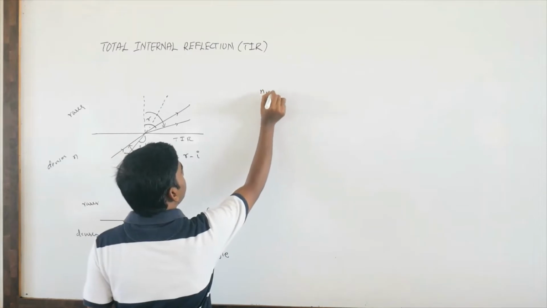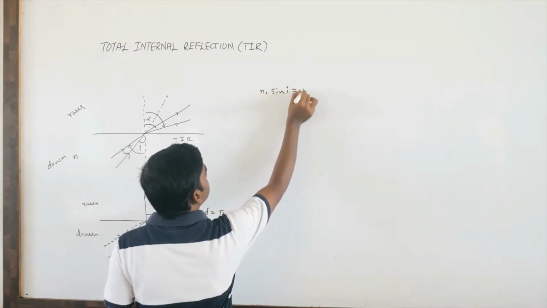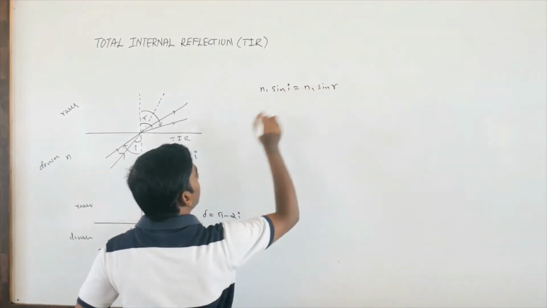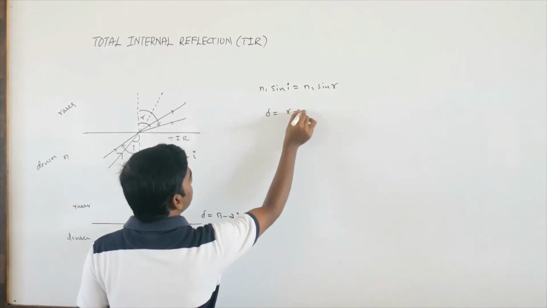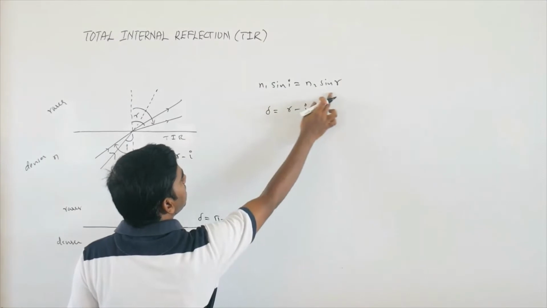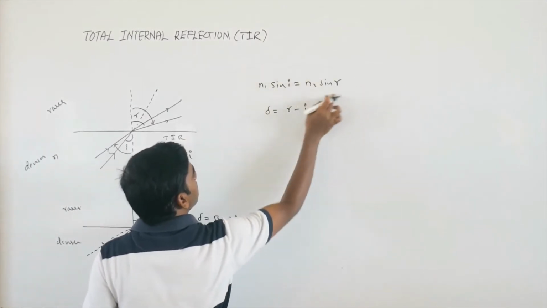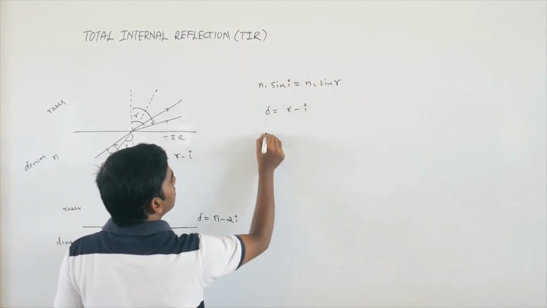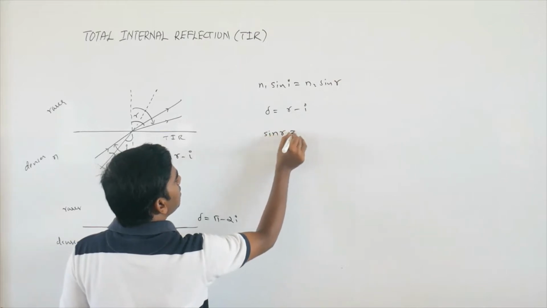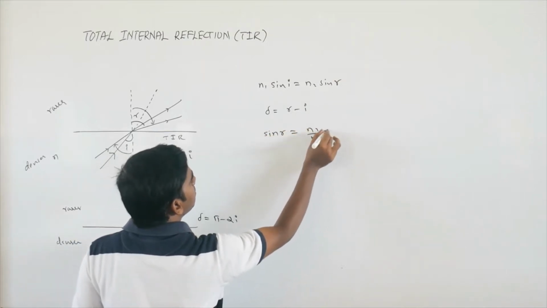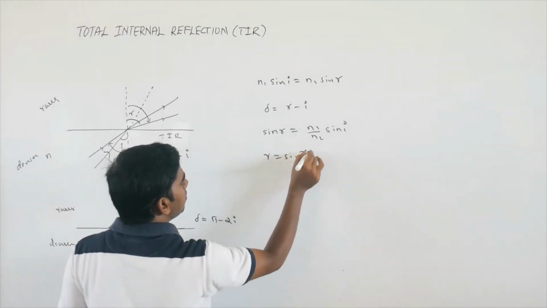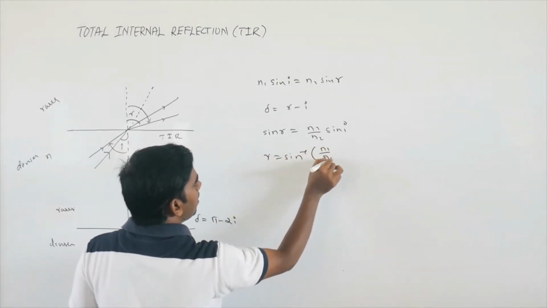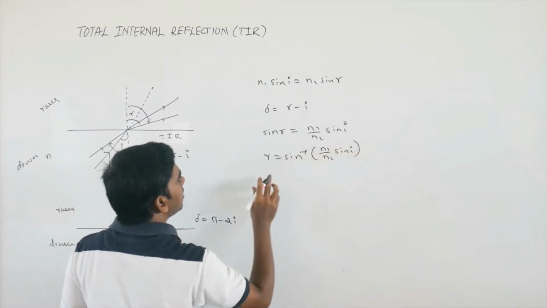We know that n1 sin i equals n2 sin r. Deviation is r minus i, so we have to find r from here. From this, sin r equals n1 by n2 sin i, so r equals sin inverse of n1 by n2 sin i.